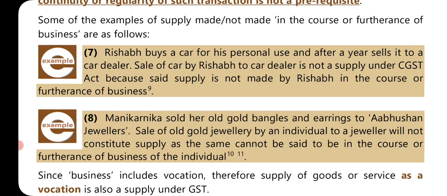Example number 7: Rishabh buys a car for his personal use and after a year sells it to a car dealer. Sale of car by Rishabh to the car dealer is not a supply under the CGST Act because the said supply is not made by Rishabh in the course or furtherance of business. Here he was using the car for his personal use, and after a year sells it to a car dealer. So here this is not a supply under the CGST Act.